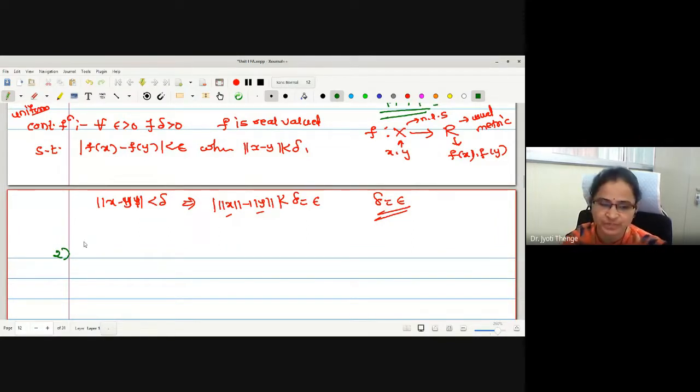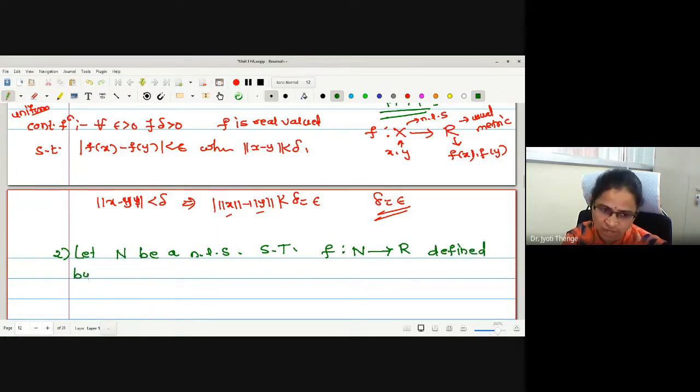Let us prove it. Let N be a normed linear space. Show that f defined from N to R by f(x) = norm of x is a continuous function.